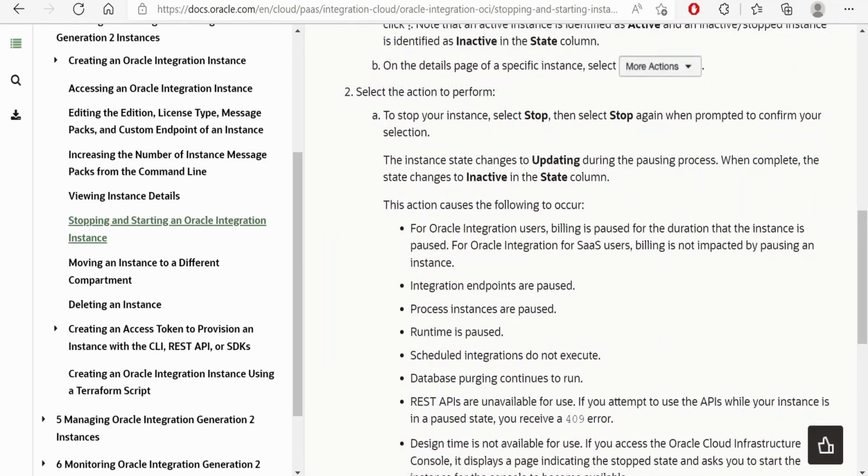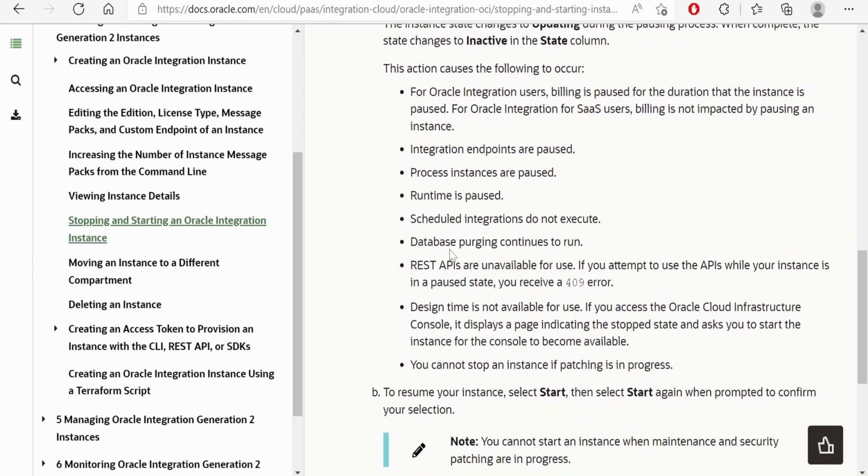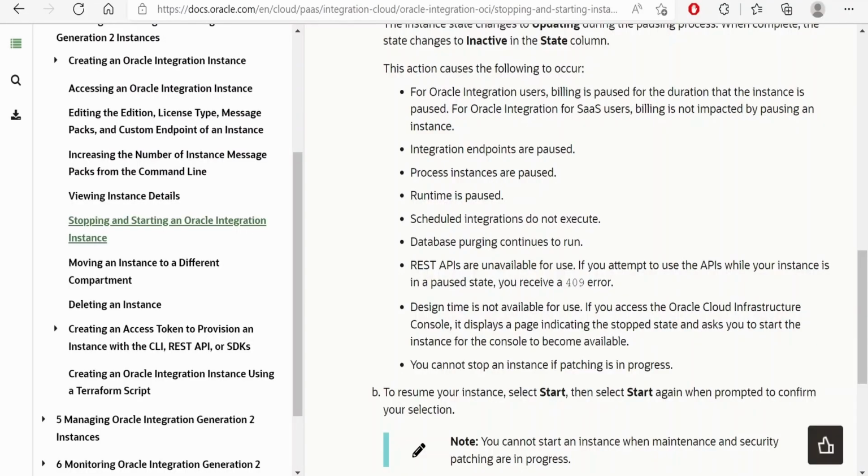Oracle has documented that the action causes the following to occur if we are trying to stop the running instance. That is, the instance endpoints will be paused, process instances are paused, runtime is paused, scheduled integrations will not execute, database purging continues to run, REST APIs will be unavailable to use, and design time will not be available for users.